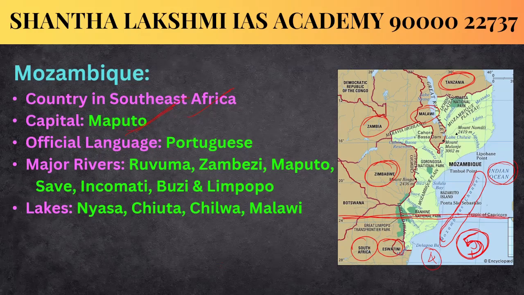Coming to the official language, Portuguese is the official language of Mozambique, and the major rivers include Rovuma, Zambezi, Maputo, Save, Komati, Buzi, and the Limpopo. Coming to the lakes, they are Nyasa, Chiuta, Chilwa, and Malawi. These are some geographical features of Mozambique, a Southeast African country. Here you can see Lake Chilwa, Lake Nyasa, the Zambezi, Save River, Buzi River, and also the Limpopo River.